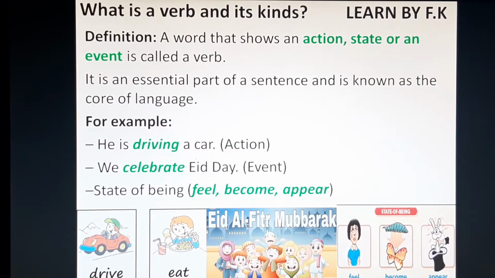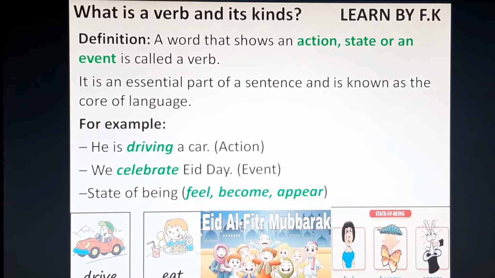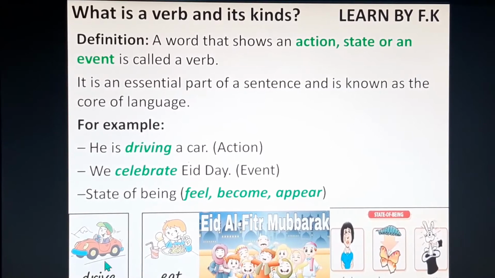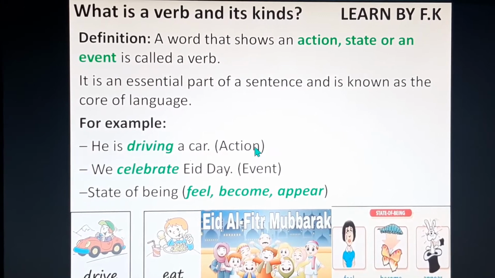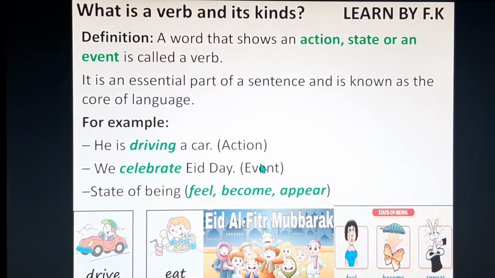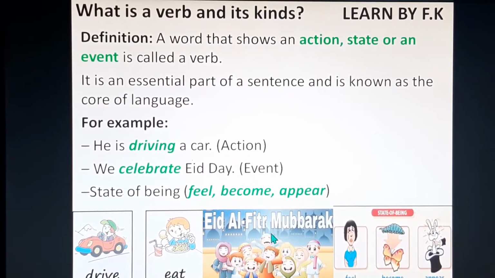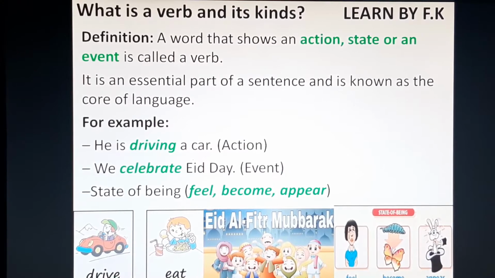For example, an action verb is what you can see in the picture. A boy is driving a car. This is an action verb. A boy is eating food. It's also an action verb. Now for the event verb, for example, we celebrate each day. So this is about the event, and this is called the event verb.